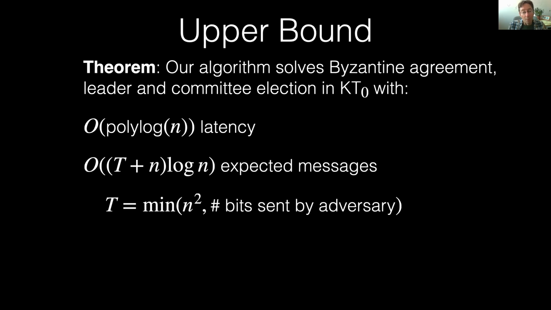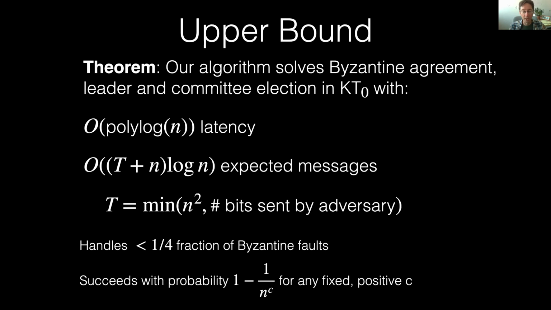In particular, if the Byzantine nodes are sending 0 bits, then we send a very small number of bits, soft O of n. And if the Byzantine nodes send a quadratic number of bits, then we send no more than n squared log n total bits. We can tolerate any fraction of Byzantine faults bounded away from 1/4, and our algorithm succeeds with high probability.